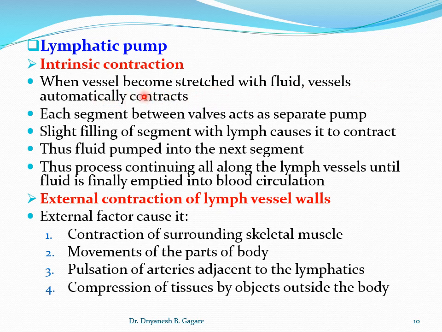The vessel is made up of endothelial cells and smooth muscle, and if there is accumulation of fluid and the vessel gets stretched, the vessel gets constricted. Like this, each segment between two valves, where the valves are made up of the edges of endothelial cells, forms one segment.